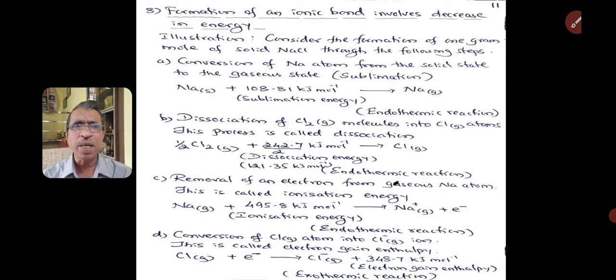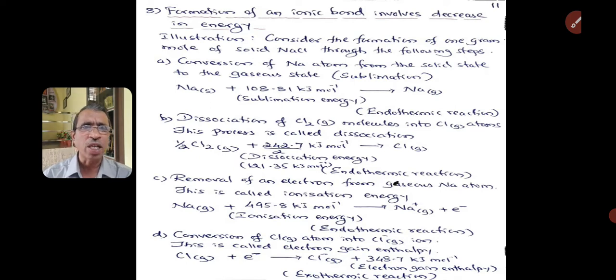The third step is the conversion of sodium in gaseous state to form sodium ion. This can be achieved by supplying energy. That energy we call ionization energy. When we supply 495.8 kilojoules per mole of energy to 1 mole of sodium in gaseous state, it forms 1 mole of sodium ions in gaseous state and gives 1 mole of electrons.